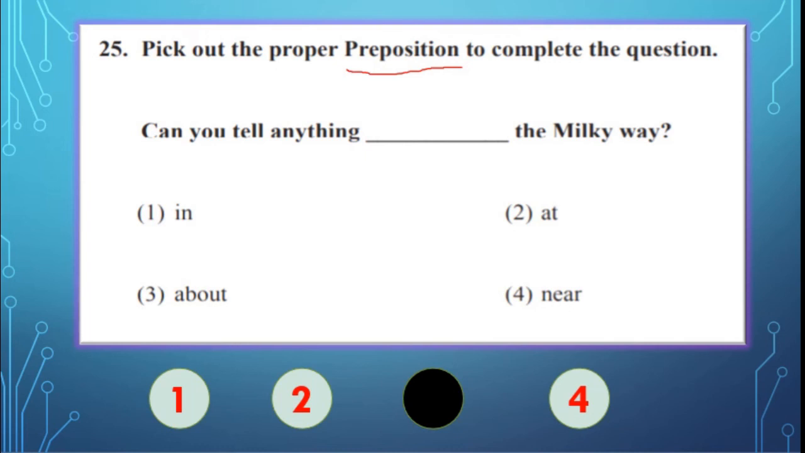Got this? Whenever you think that it is confusing, then you put those words in the blanks and again read the sentence. Can you tell anything in the Milky Way? It doesn't sound better. Can you tell anything at the Milky Way? No. Can you tell anything near the Milky Way? No, that's also wrong, correct? It doesn't sound good. So here, can you tell anything about the Milky Way? Yes, that is the right answer.